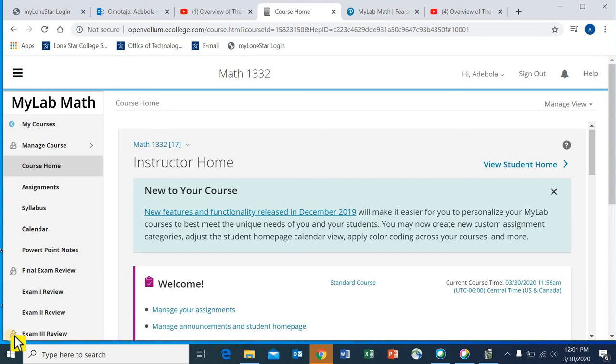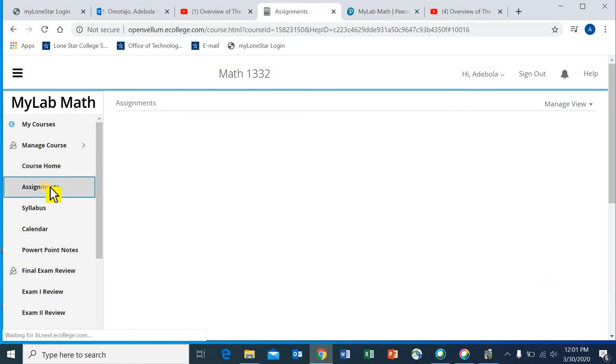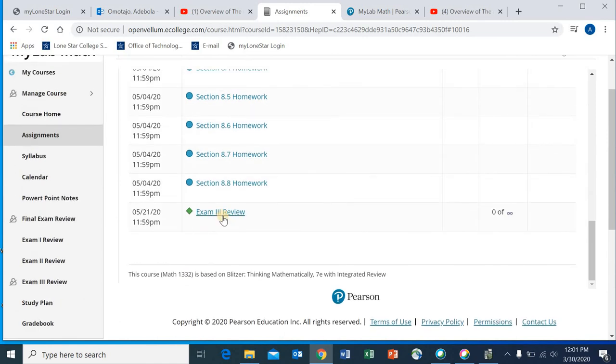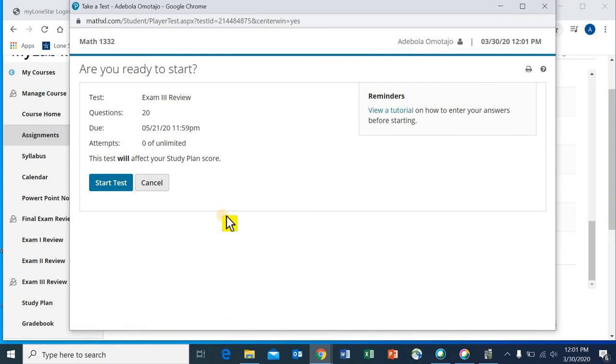So I've posted the exam 3 review. It's an electronic review. Let me show you how to get it. So right here you see assignments. When you click on that, you scroll to the very bottom and it says exam 3 review. You click on it. It tells you here there's 0 of unlimited attempts, which means you can practice this review as much as you want. There are 20 questions on this review, and so there will be 20 questions as well on the